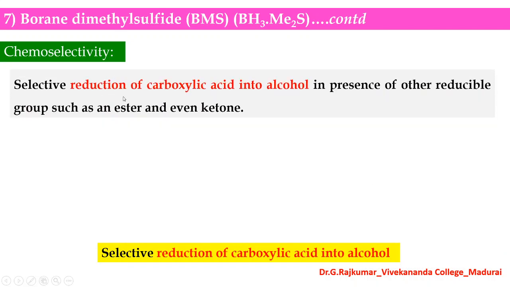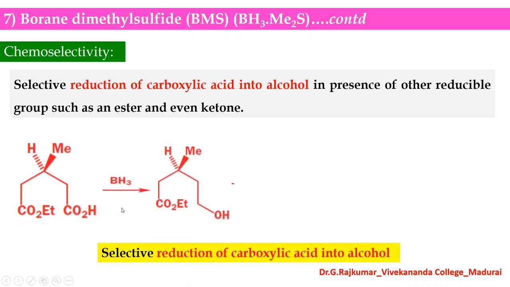Look at this. There is a chemoselectivity: the reduction of carboxylic acid into an alcohol in the presence of other reducible functional groups like ester and even ketones. So here there are two functional groups, a carboxylic acid and an ester group. In the presence of borane, what happens? Only this carboxylic acid group can be reduced into an alcohol. It does not affect the ester group.